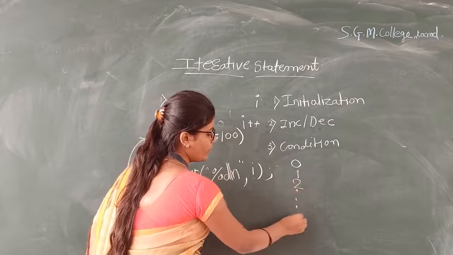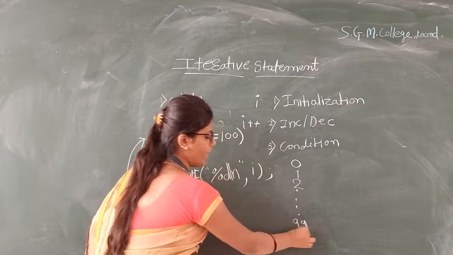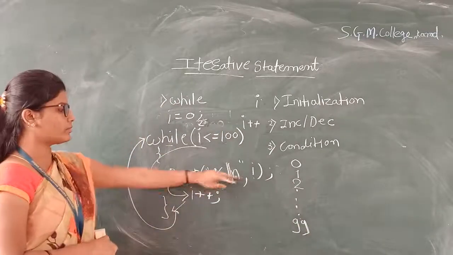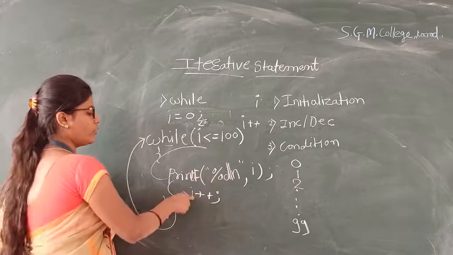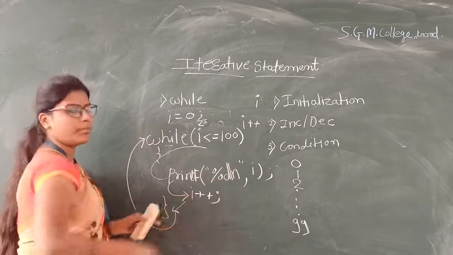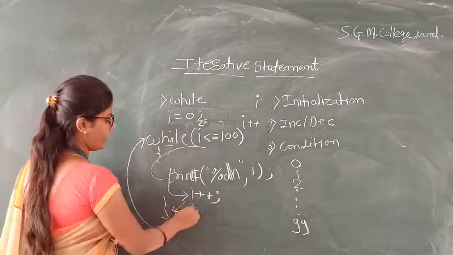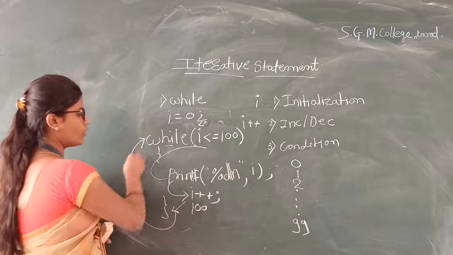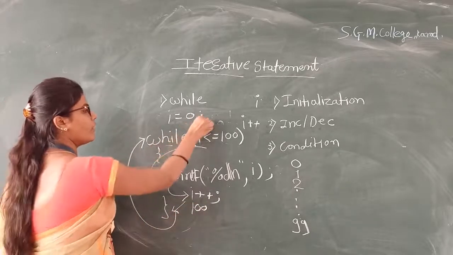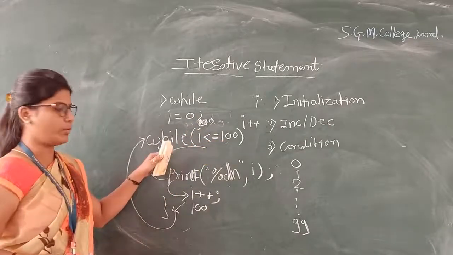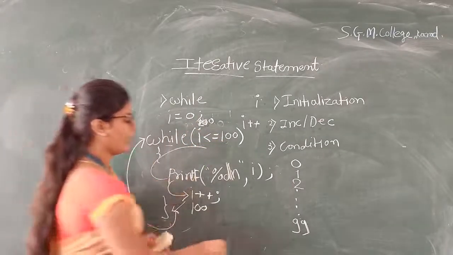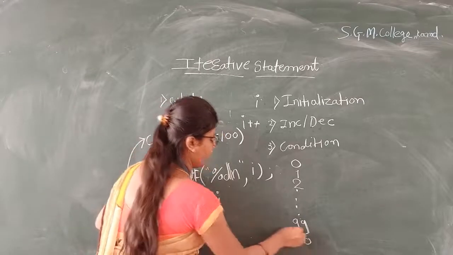It is up to the 99. Okay, it is up to the 99. If value of I is 99, then it goes to I plus plus, 99 plus 1, 100. Okay, again control goes to the while loop. It will check if value of I is less than or equal to 100. True. Then it goes to the printf and it will print 100.